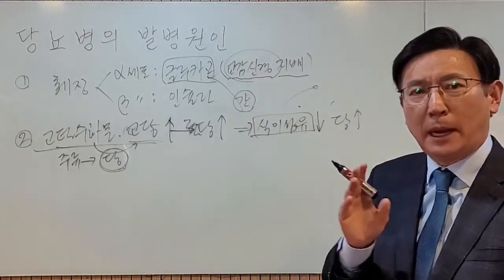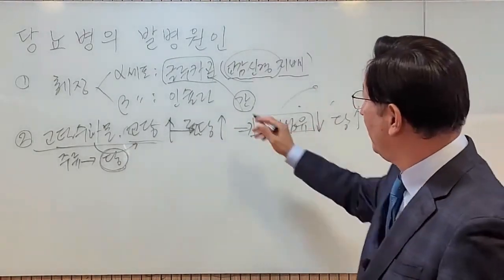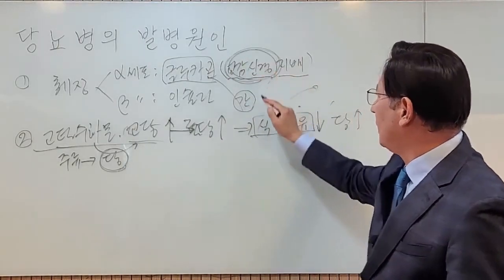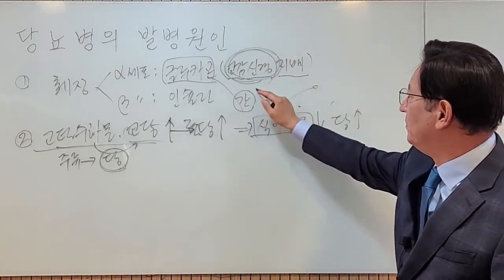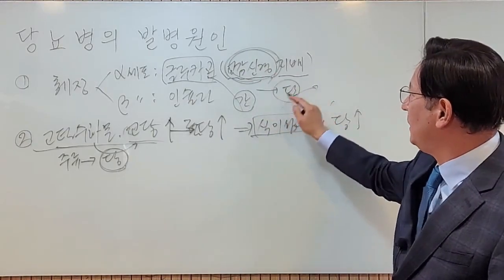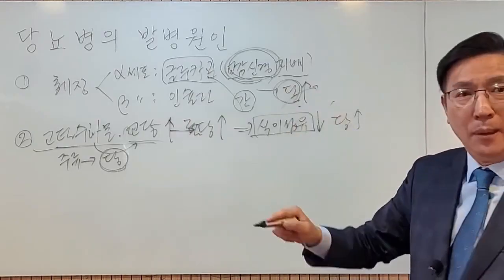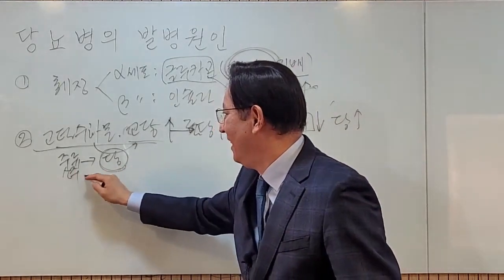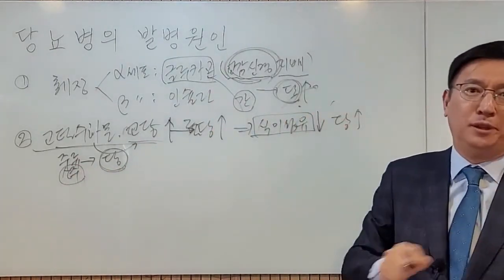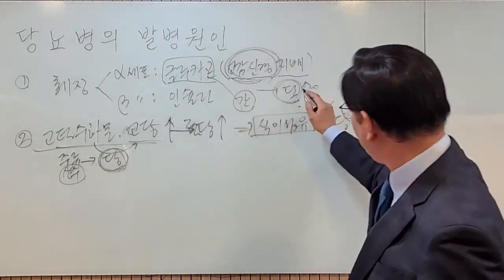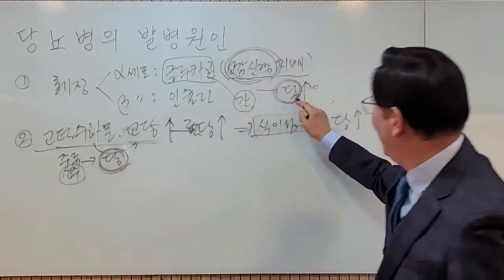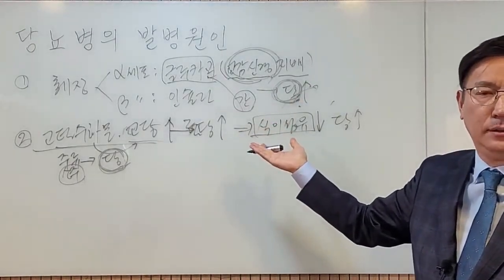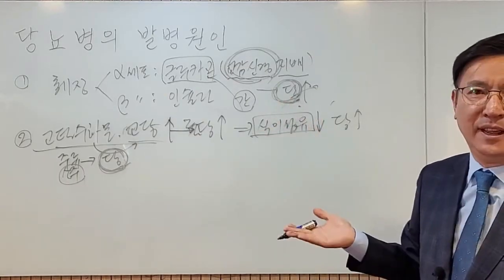So shall we take a look at the lifestyle of someone who works in an office? They get stressed out at work, their sympathetic nervous system is activated. Inside their body, blood sugar is rising right now. Glucagon is raising the blood sugar even more. But what do they do? They drink soju. They eat pork belly and drink soju with their coworkers, and then more sugar comes in. Look at this. Sugar and more sugar. How could this person not get diabetes if they keep living like this? Isn't that right? They keep living this way.